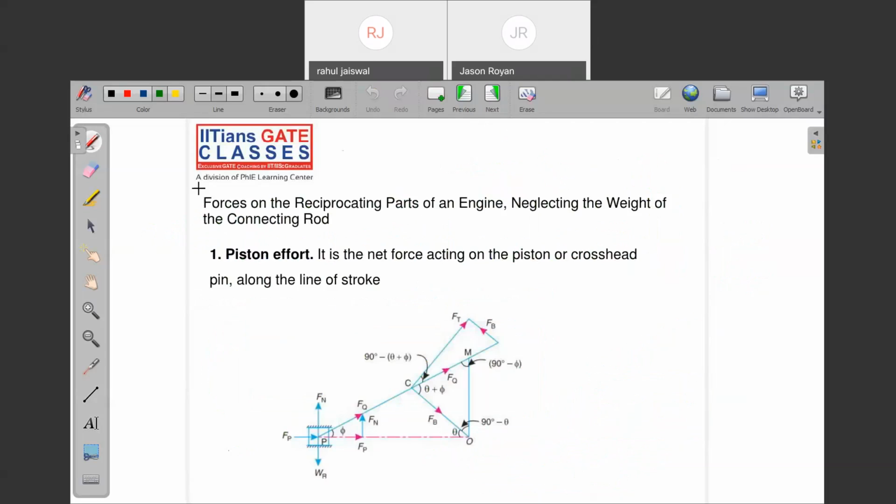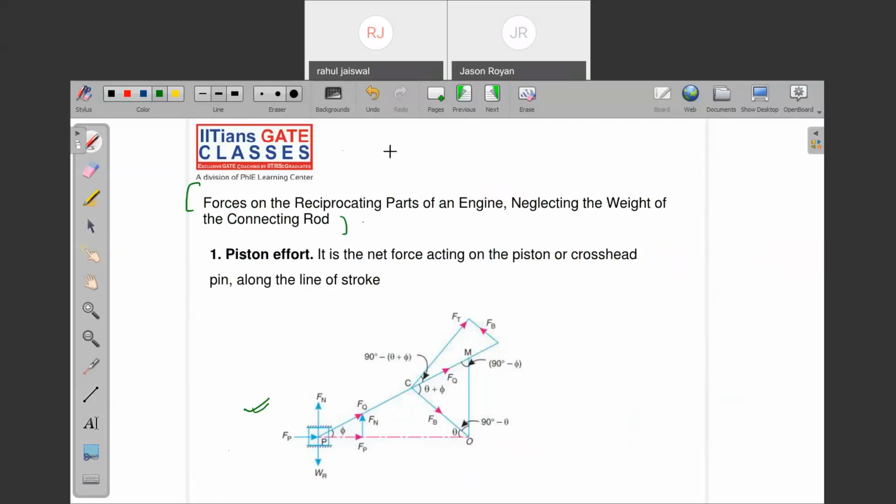Note on what are the forces on the connecting and reciprocating parts of the engine, and of course, we need to neglect the weight of the connecting rod. So just note on this diagram, a very important diagram for you. Piston effort is nothing but the net force which is acting on the piston.